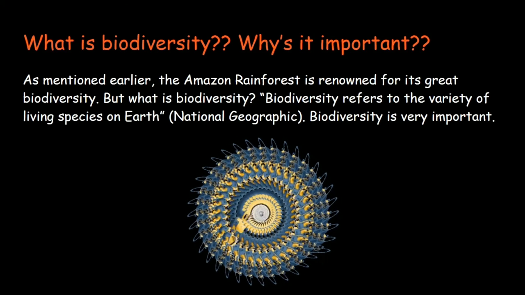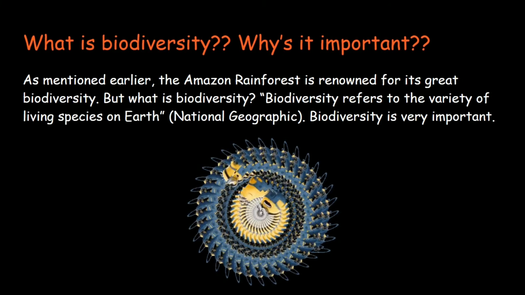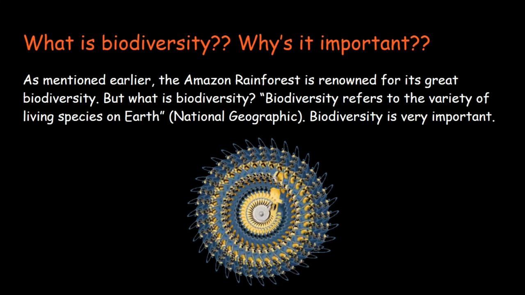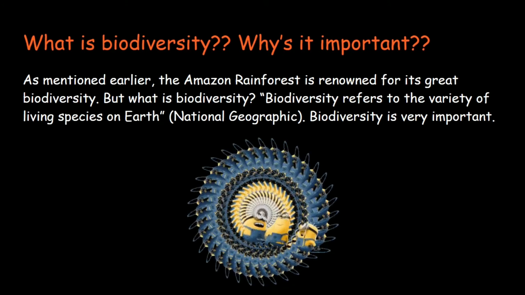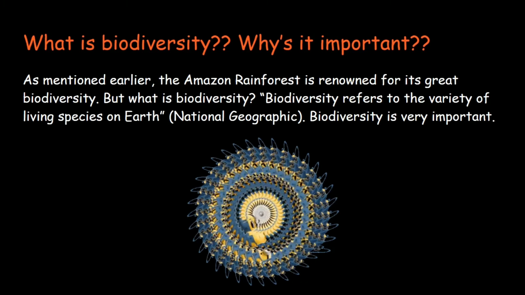As mentioned earlier, the Amazon rainforest is renowned for its great biodiversity. But what is biodiversity? Biodiversity refers to the variety of living species on Earth. Biodiversity helps ecosystems function because each animal has a niche. So the more different animals, the more animals there are to carry out a certain job.